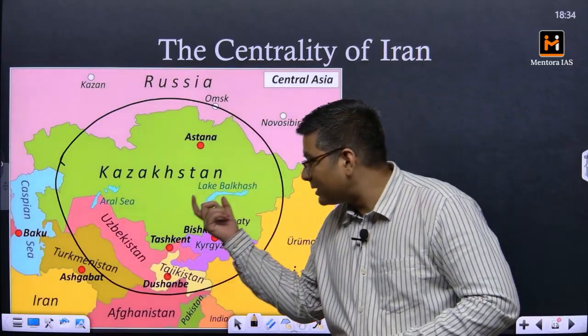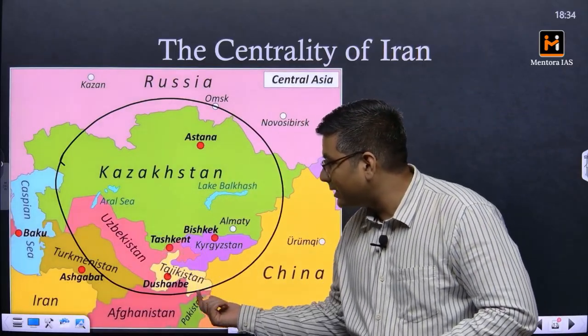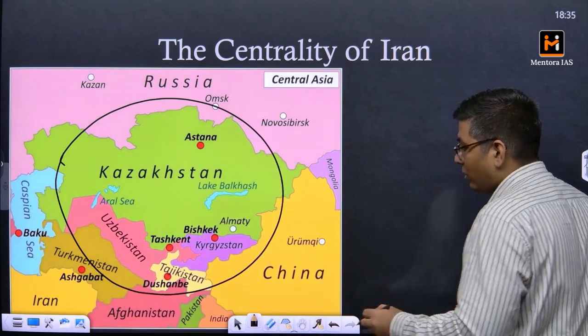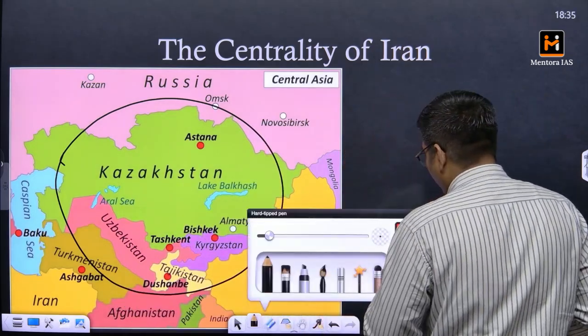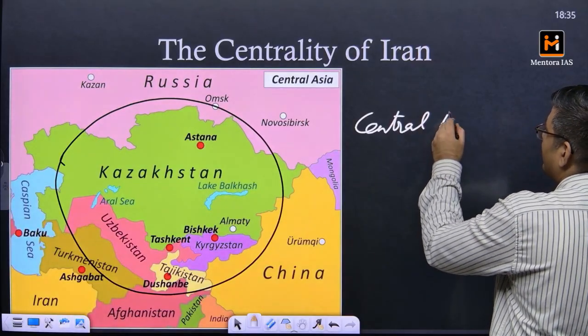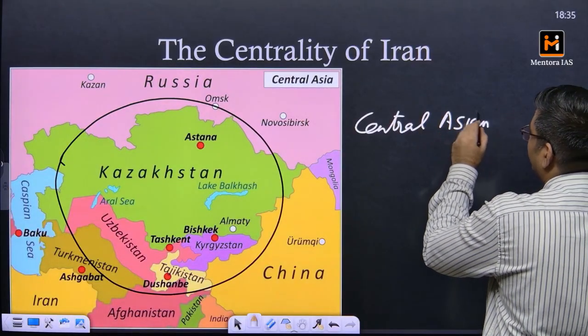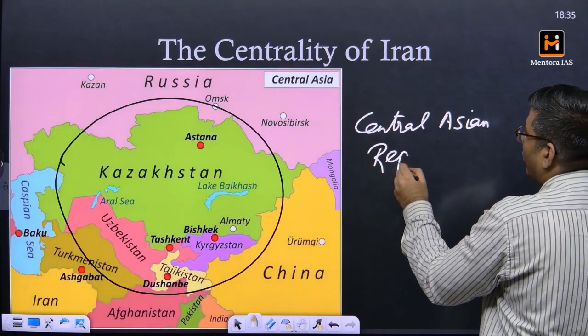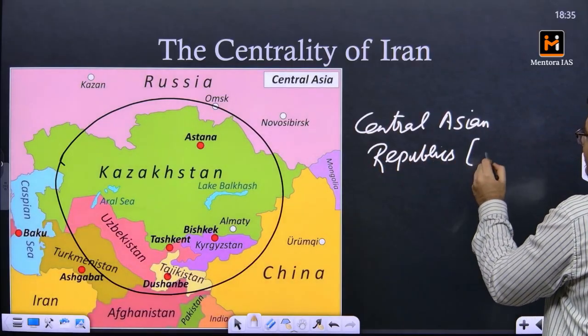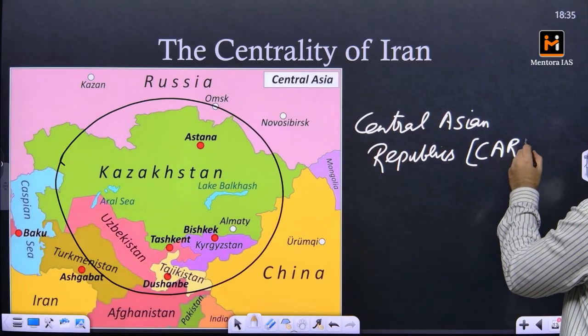So we have Kazakhstan, Uzbekistan, Kyrgyzstan, Tajikistan and Turkmenistan. All of these countries are called the Central Asian Republics, in short CAR.